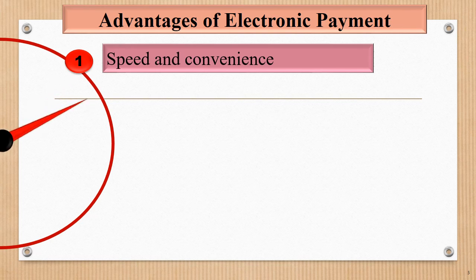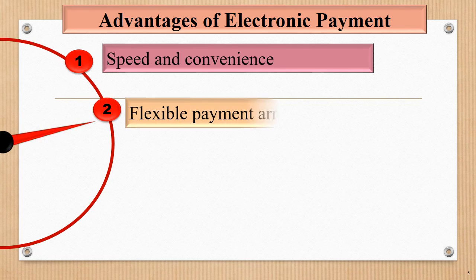Next is flexible payment arrangement. It means with the progress of digitization, customer needs are changing and at the same time new possibilities are opening up, creating added value for buyers and sellers.